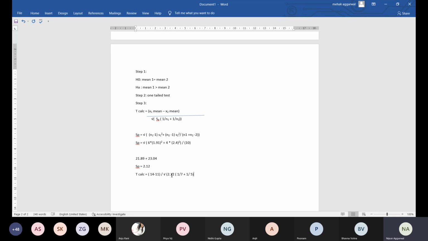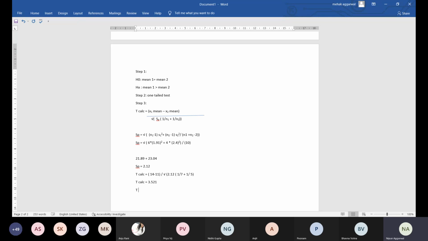The under root of 0.727 is 0.85, and the answer is 3 divided by 0.852. So that becomes 3.521. So the T calculated value comes out to be 3.521.